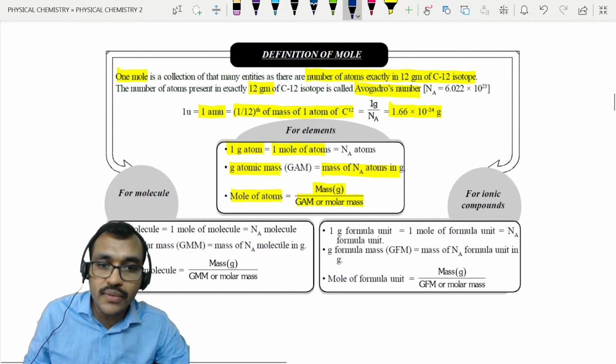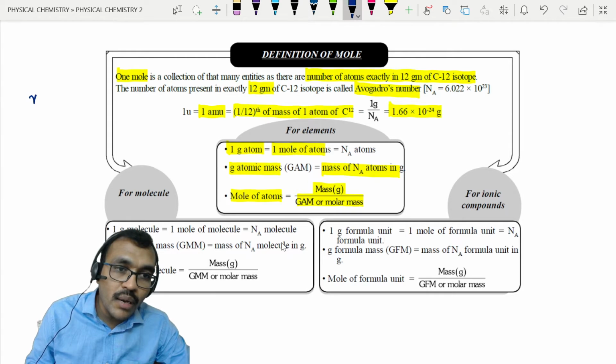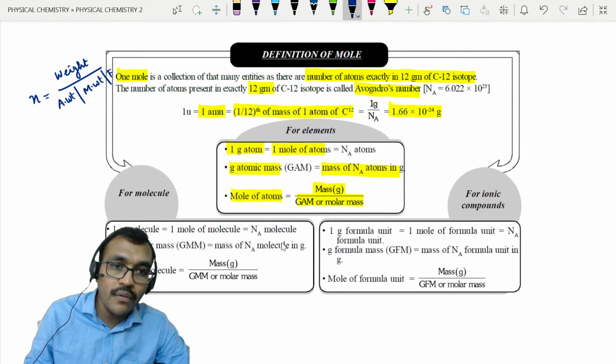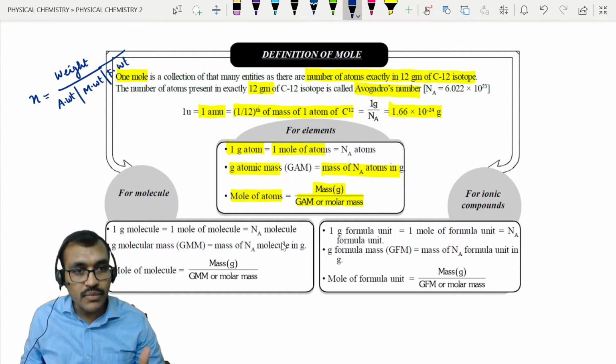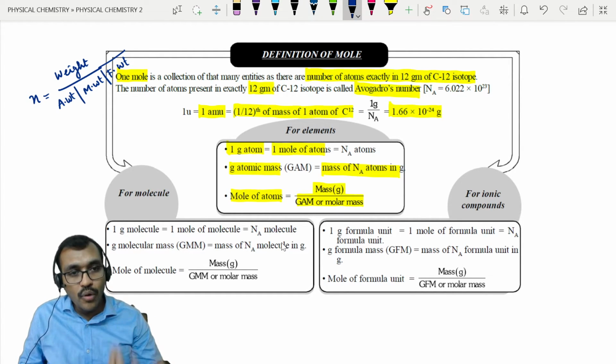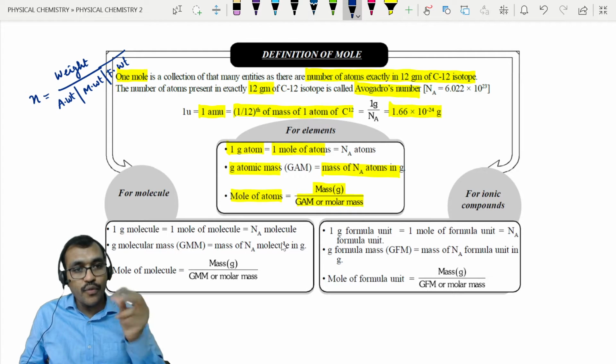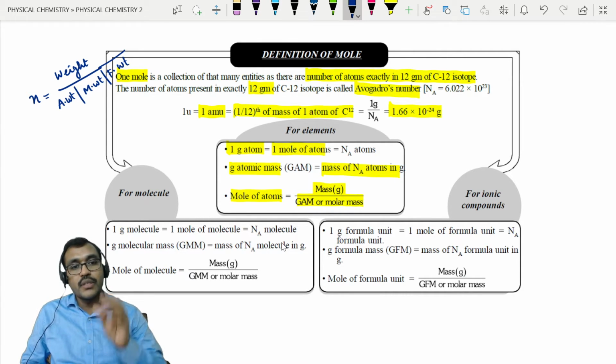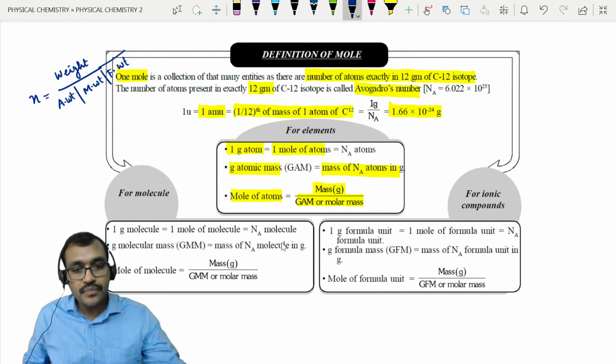Number of moles is equal to weight upon either atomic weight, molecular weight or formula weight, right? For number of atoms, weight by atomic weight; for number of moles of molecules, weight by molecular weight; for number of moles of formula units, weight by formula weight.